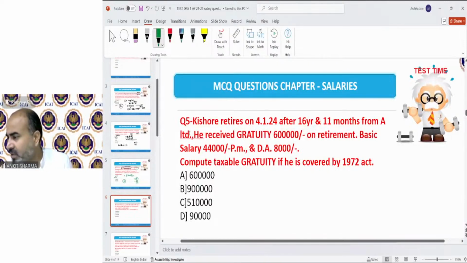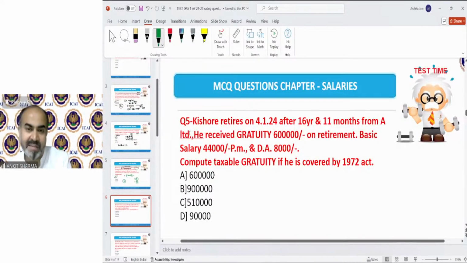Okay, a student asked: sir, suppose in a question commission is 20,000 per annum, out of which 20% is on sale, then is the amount to be included in the gross salary 20,000 or 4,000? So we need to know the sale value. You have not given me the sale value. Whatever the sale value is, 20% of that sale value needs to be included.